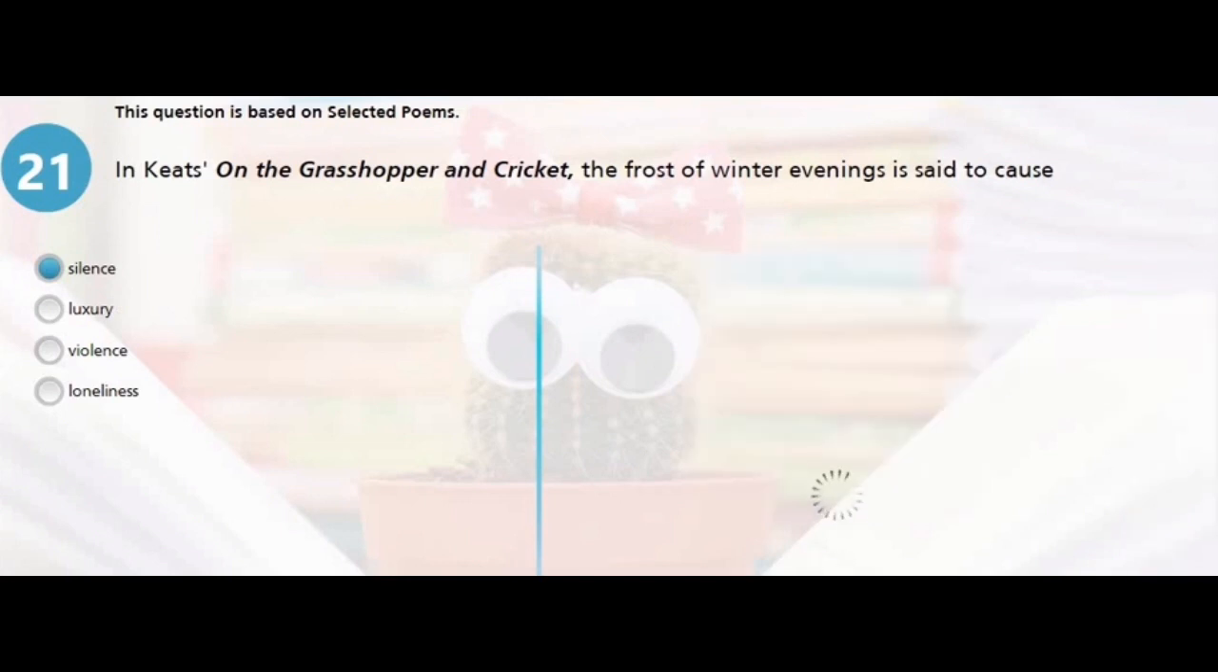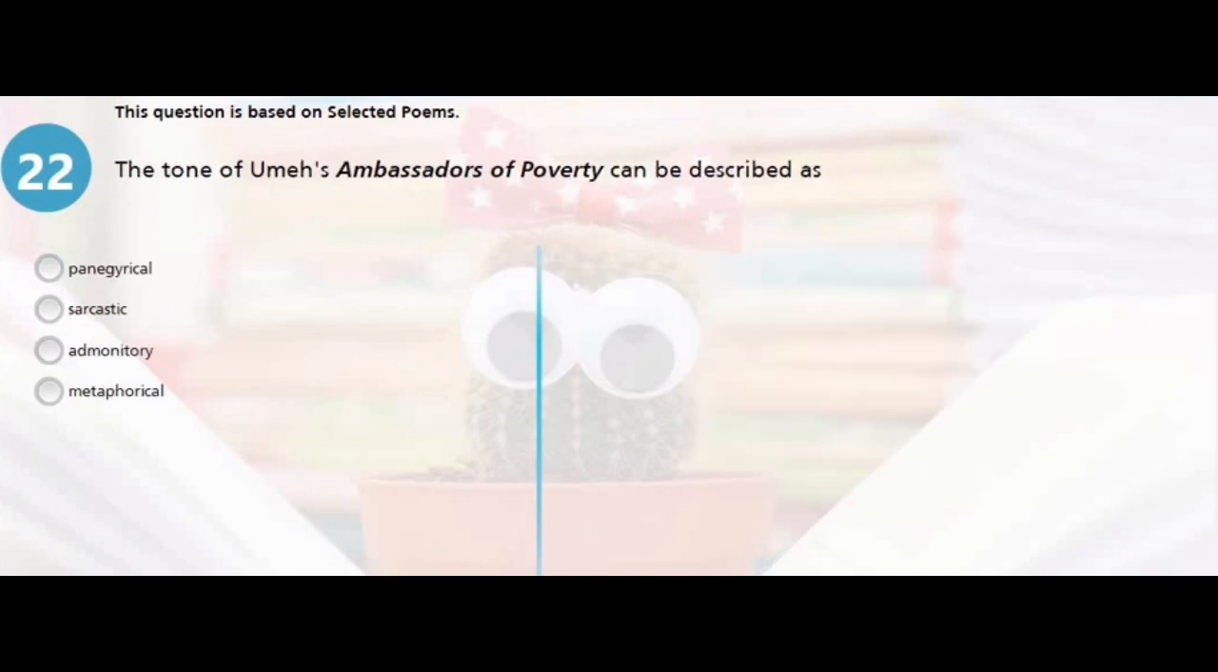Question 22. The tone of Umer's Ambassadors of Poverty can be described as what? The tone of the poem is sarcastic in the sense that it is meant to ridicule political leaders who neglect their duties. So I'm going to pick B, sarcastic. Yeah, that's the answer.